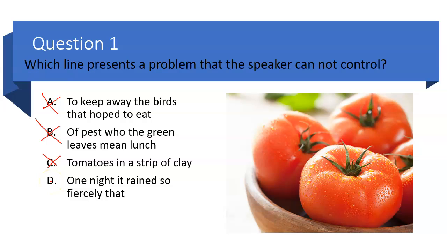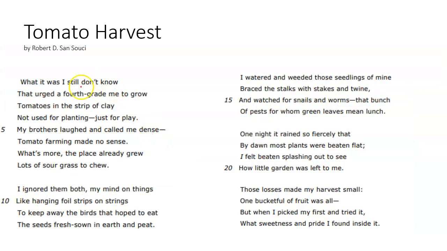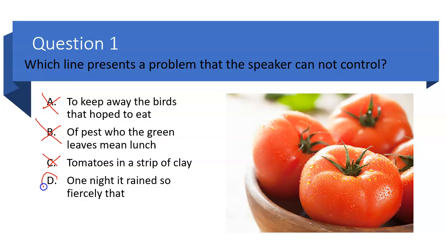All right, let's look at this one just to make sure it's the right answer. One night it rained so fiercely that by dawn most plants were beaten flat. We can't control the rain, can't control the weather. So that is our answer. Question 1 is D.